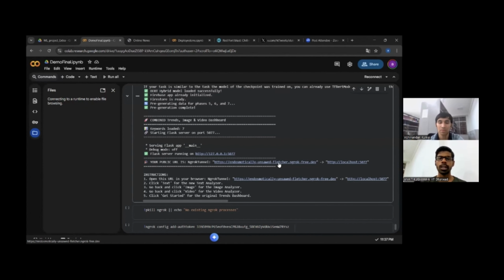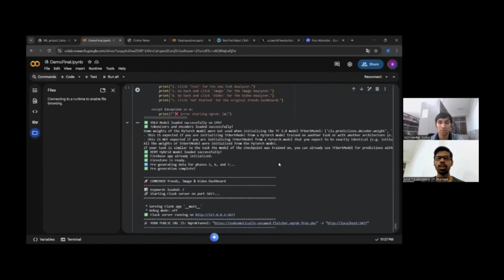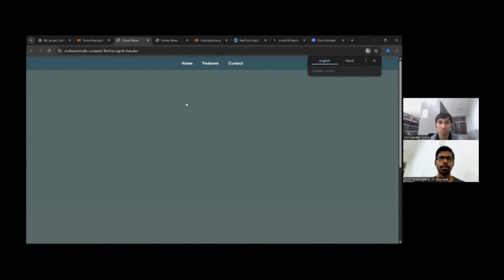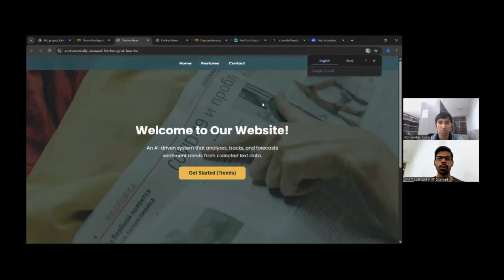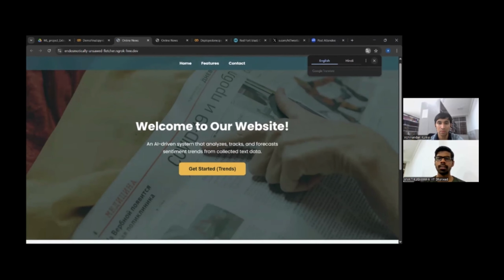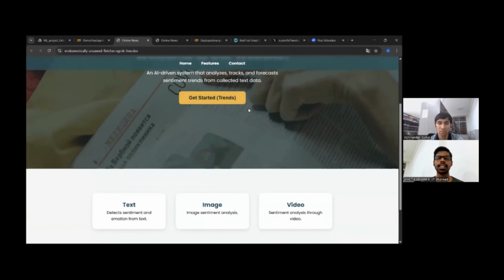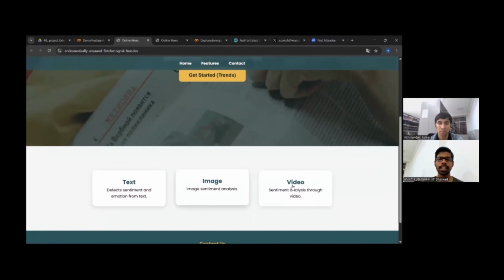Now I will show you the demo of our project. If I run this code, it takes almost 2-3 minutes. And if I click on this link, we get a user interface, like one dashboard, which has some features like Get Started and Trends. It is all about pre-collected data from Firestore. We'll get all the analysis, and this is for text, image, and videos.